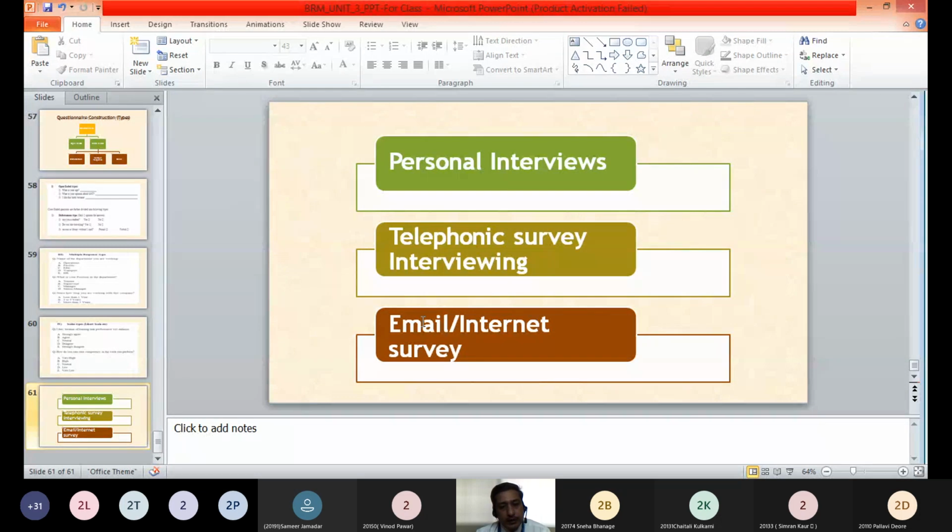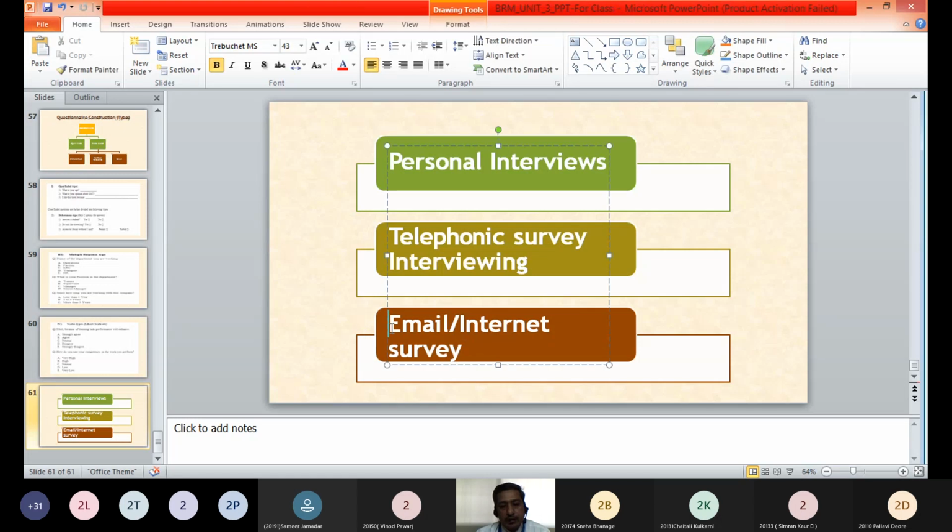The advantage of using email or internet, such as Google Forms and online methods, is that it is cost effective and consumes less of the researcher's time, so it is cost saving and time saving.